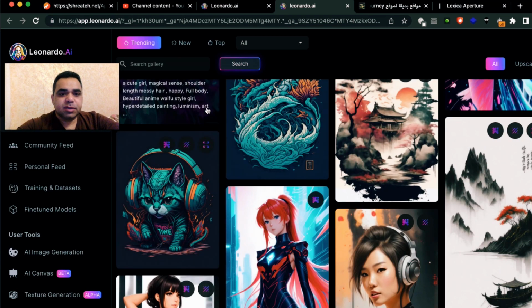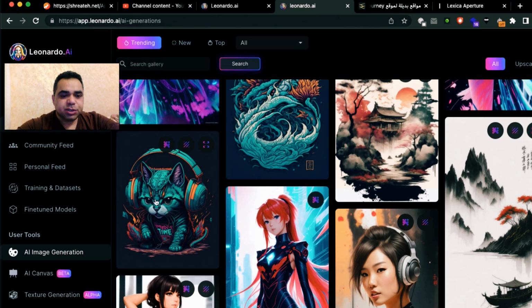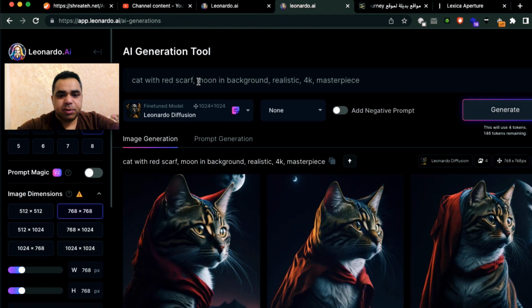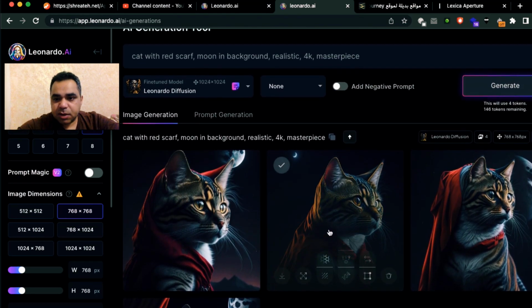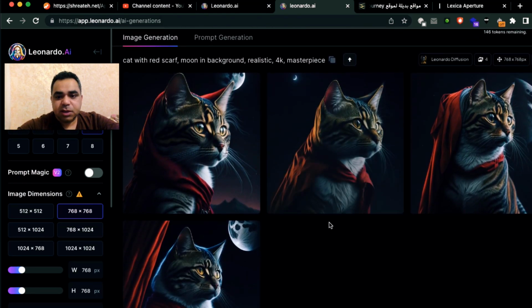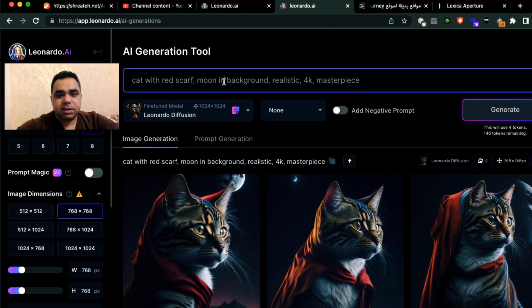To generate, you can first search in the gallery here, or go from the left to AI image generation and type whatever text you want. I already generated these images while recording the Arabic tutorial: a cat with red scarf and a moon in the background. So let's do something else here. Here's our prompt. I want these last three words: realistic 4K masterpiece.